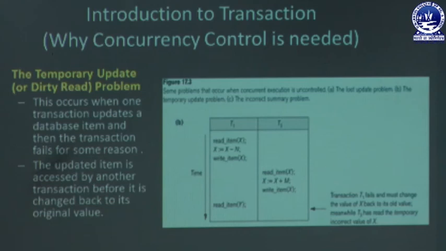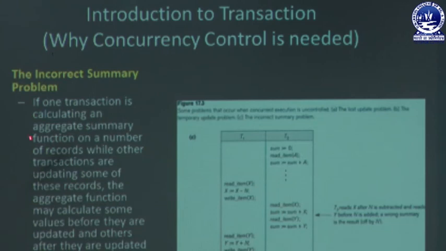Okay. So the next problem in concurrent execution is the incorrect summary problem. The incorrect summary problem means if one transaction is calculating an aggregate summary function on a number of records while other transactions are updating some of these records, the aggregate function may calculate some values before they are updated and others after they are updated. You can see here T3 calculating a summary of a variable.